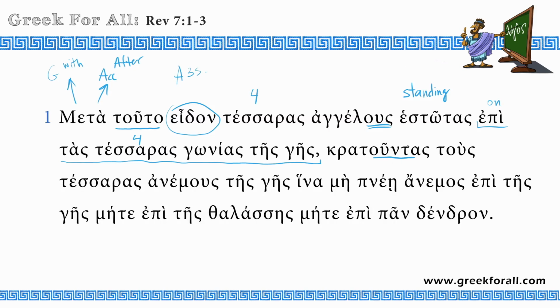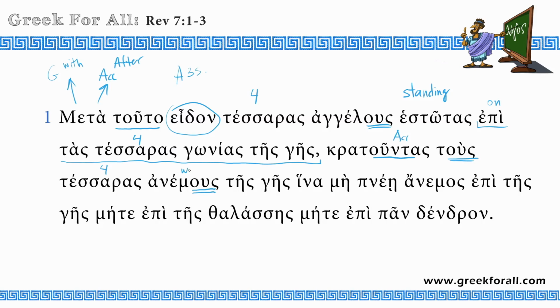But this suffix onta is the accusative participle, so it modifies this accusative noun. So these angels, they are standing and they are holding. From krateo, I hold, so they are holding tous tesseras. Again we see this number 4, anemus. Again this is accusative plural, and we actually see it in the definite article also.